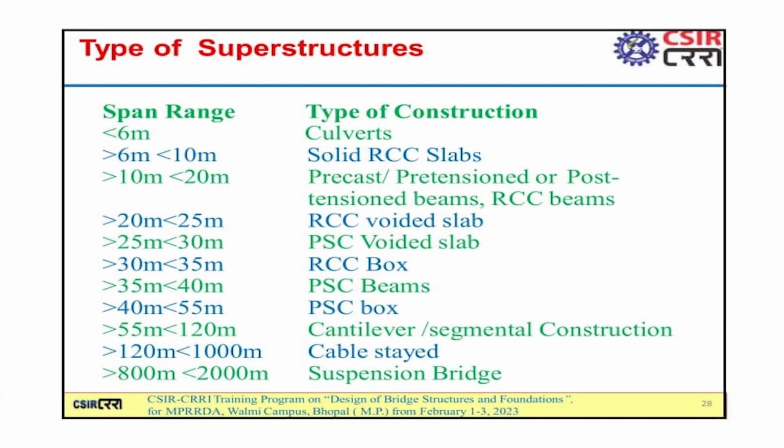There are some guidelines depending on the span length. If span length is less than 6 meters, then we have to go for culverts. Between 6 meters to 10 meters, we can go for solid RCC slabs. 10 to 20 meters span, then precast or pre-tension or post-tension beams, RCC beams. If span length is between 20 to 25 meters, we can use the RCC voided slab.